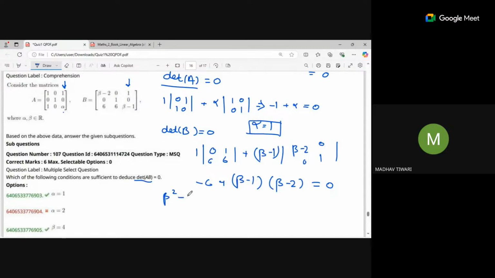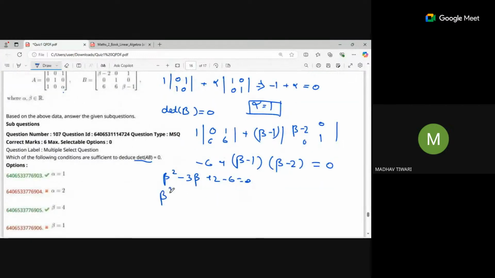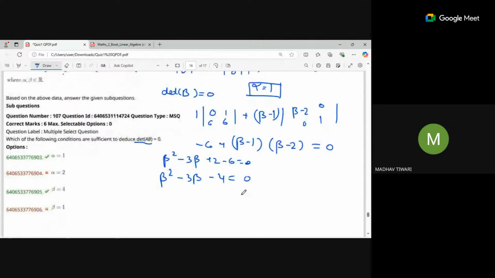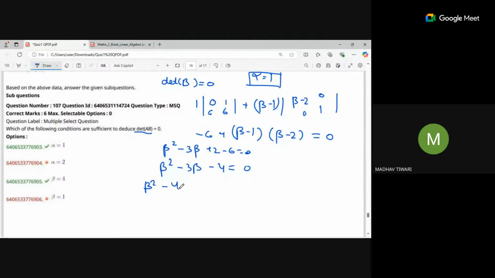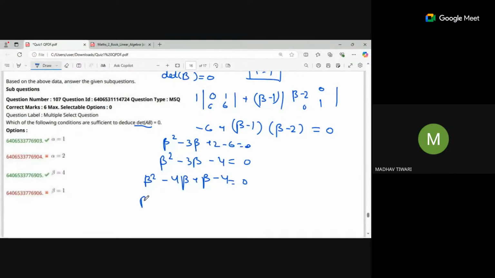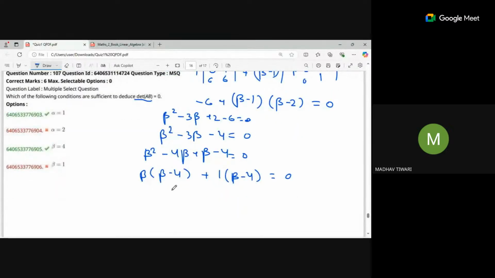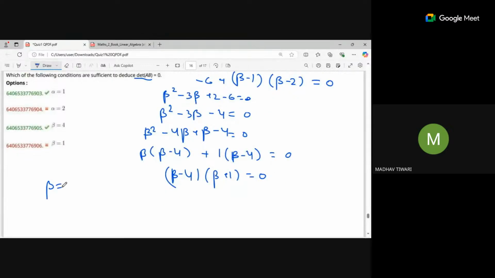So it will be nothing but beta squared minus 3 beta plus 2 minus 6 is equal to 0. Okay, and if you do, beta squared minus 3 beta minus 4 is equal to 0. Using the factorization method, I can write beta squared minus 4 beta plus beta minus 4 is equal to 0. I can write it again, beta times beta minus 4 plus 1 times beta minus 4, right? So from here I got beta minus 4, and here I got beta plus 1 is equal to 0, right? So either beta value is 4 or minus 1.